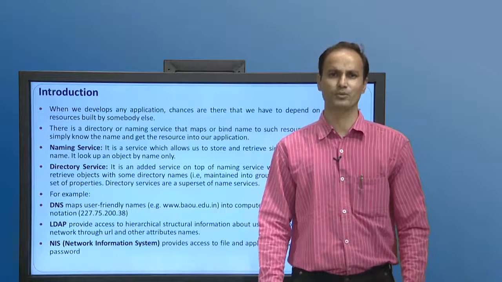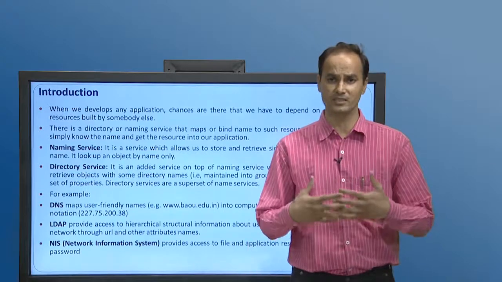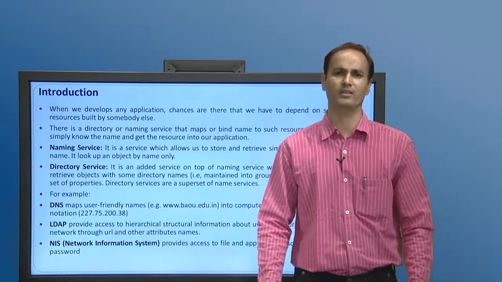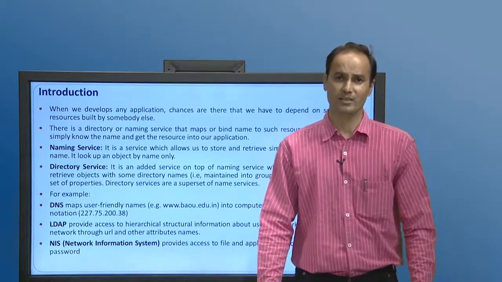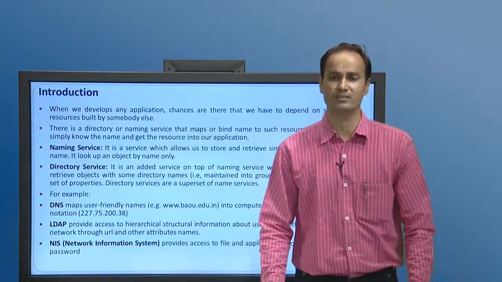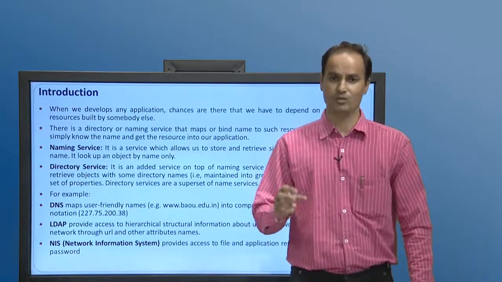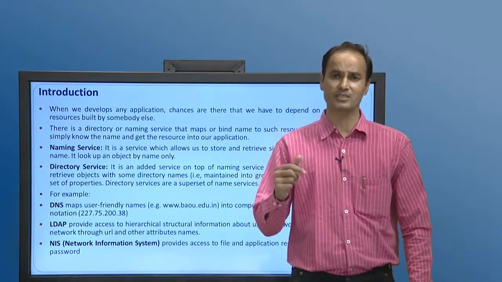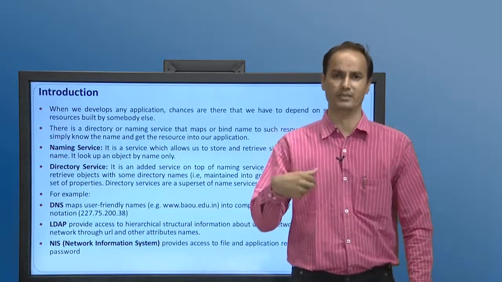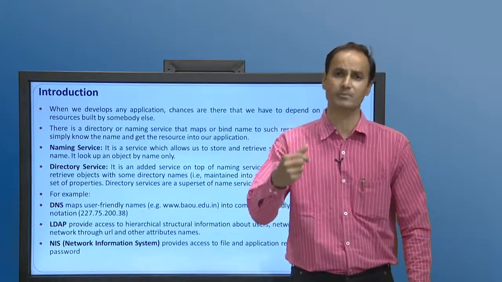But before that, we need to know the requirement behind JNDI. Why was JNDI evolved? What is the reason behind it? So, let us discuss it first. Sometimes, whenever we are developing or building an application, once it is built and ready to execute, certain applications require another third party control, resource or service to complete their execution. So, there are naming and directory services which bind a name to an object of our requirement, that is the object which we need to complete the execution of our already built application.